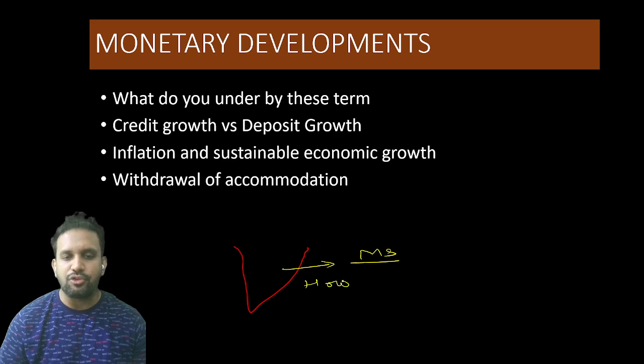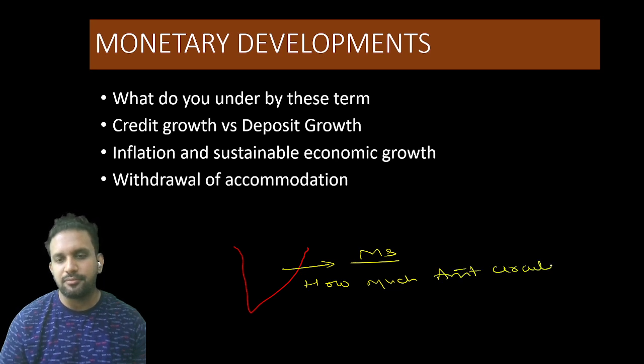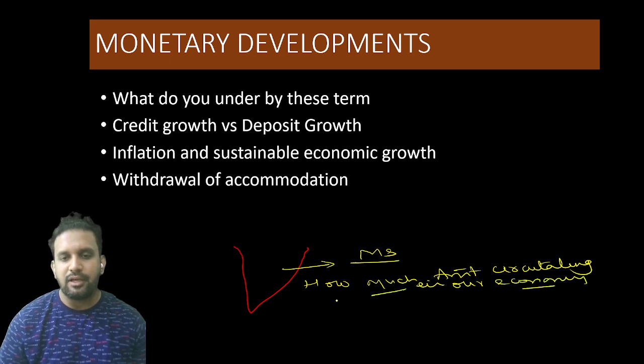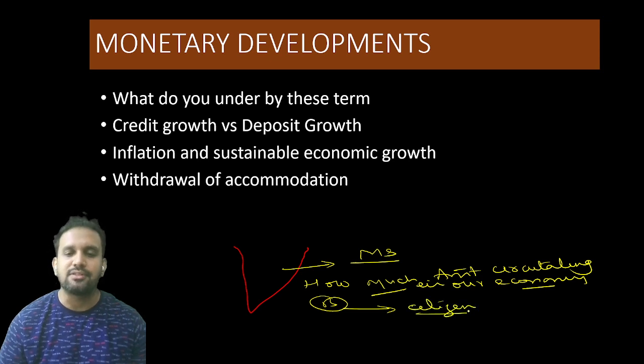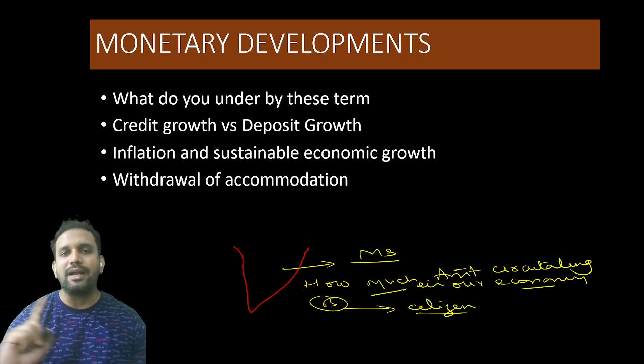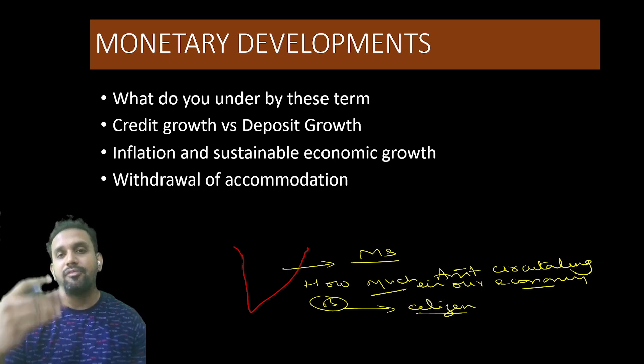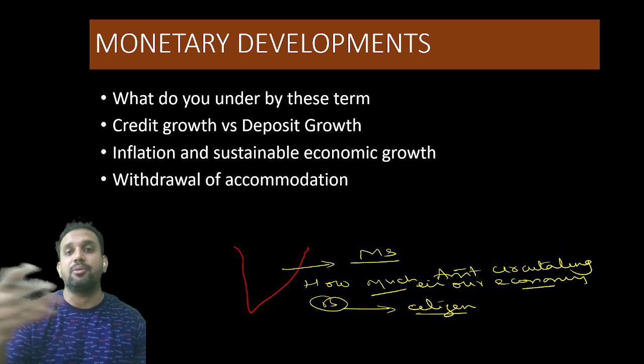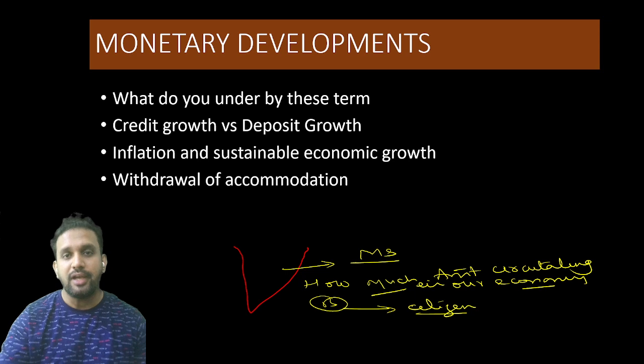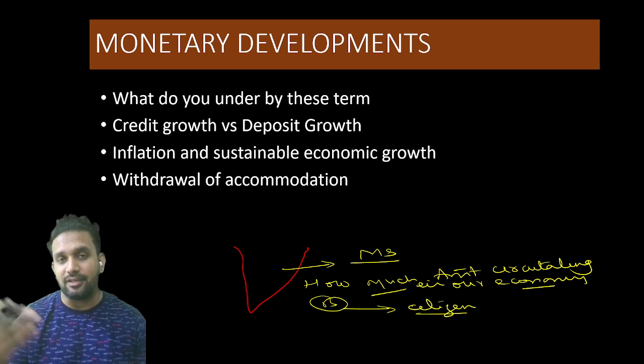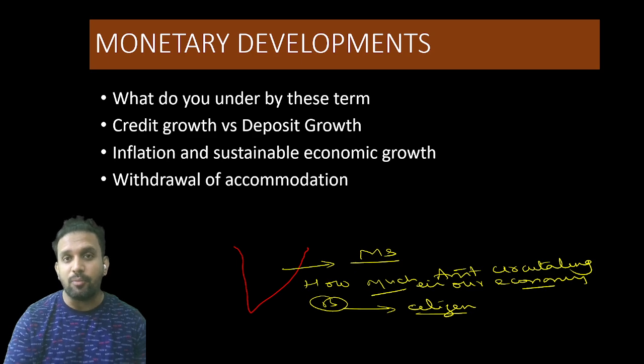So basically, how much money is circulating in our economy, whether it is from the banks, from the citizens, or the people living inside, the residents, whatsoever. So it covers complete monetary related aspects and the fallout of those developments. If the money supply is more, you can also see inflation in the country. If the money supply is less, you may also see degrowth or a negative growth rate in the economy. That is also possible.